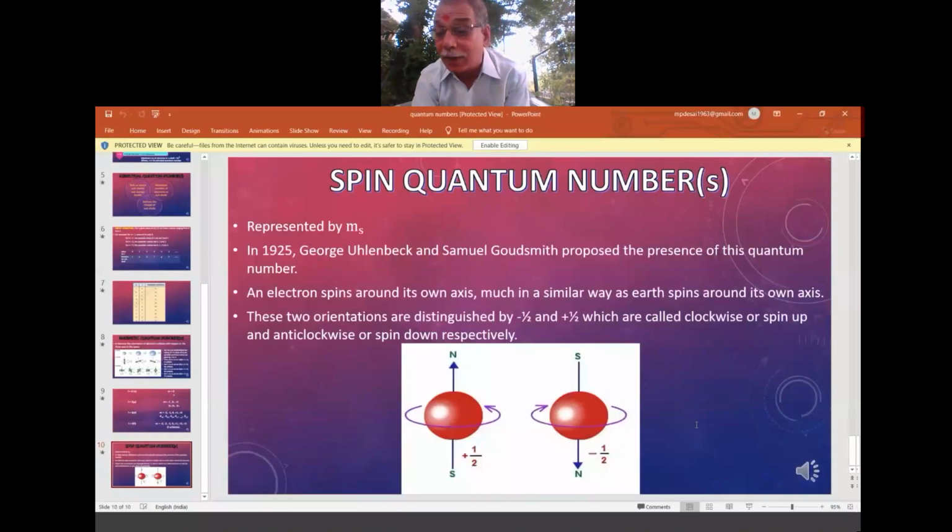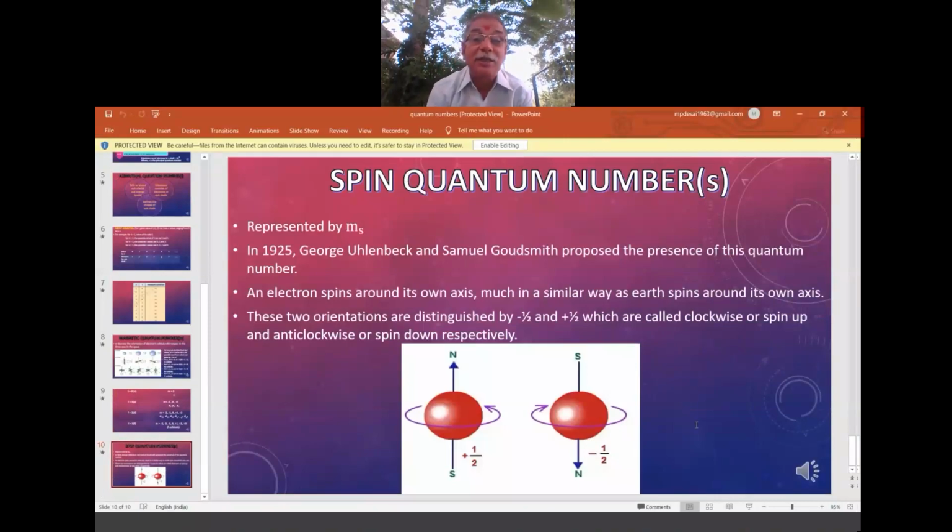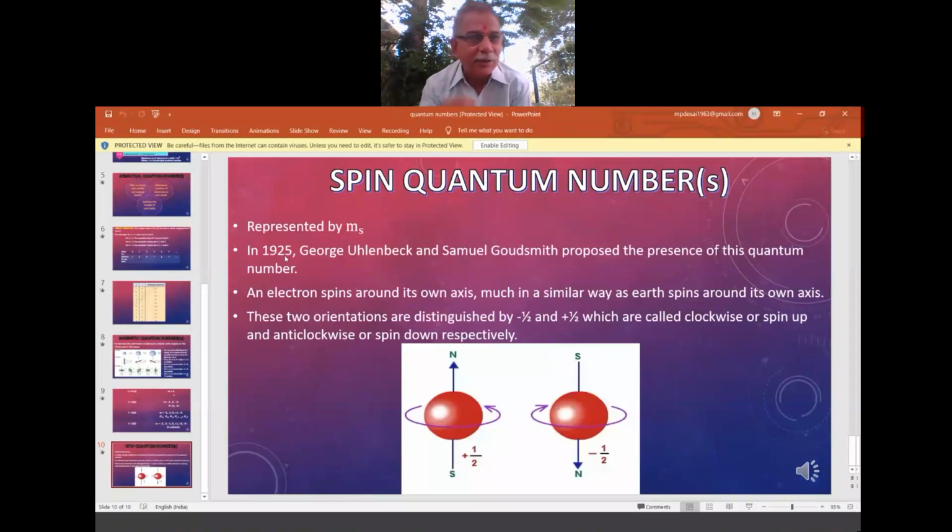Now the fourth and final quantum number, that is the spin quantum number. You see the year 1925, very recent. Now we are in 2022, hardly a recent century. Some discoveries were done in the 1700s and 1600s, but this is in 1925. So the most recently discovered quantum number is the spin quantum number.